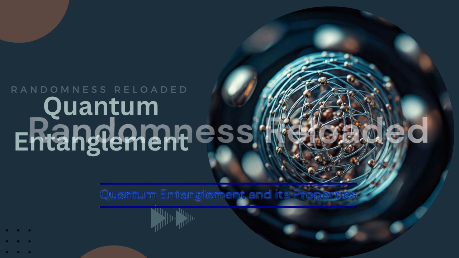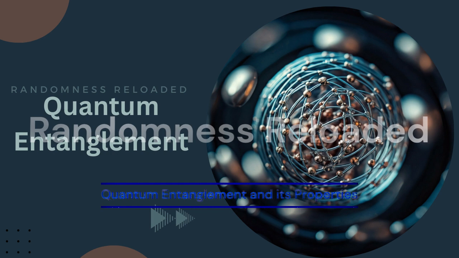They argued that if you could predict the outcome of a measurement on one entangled particle by measuring the other particle, then those properties must have existed beforehand, independent of measurement. They called this local realism, this idea that physical properties have definite values, even before we measure them. But that's not how quantum mechanics sees things. No, according to quantum mechanics, these properties don't have definite values until they're measured. And the act of measurement affects the system. Yeah, it's like the universe is making a choice when we observe it.